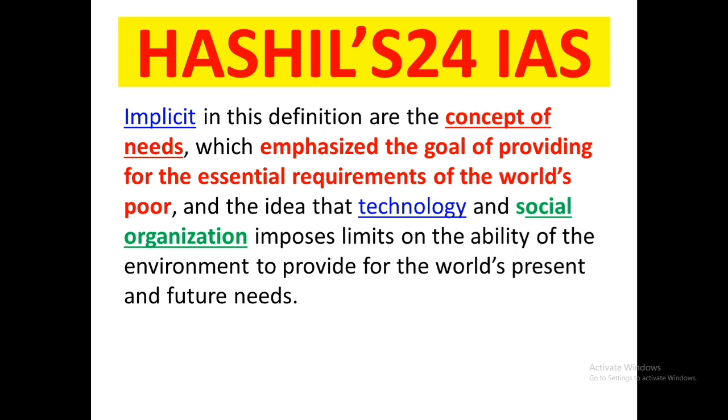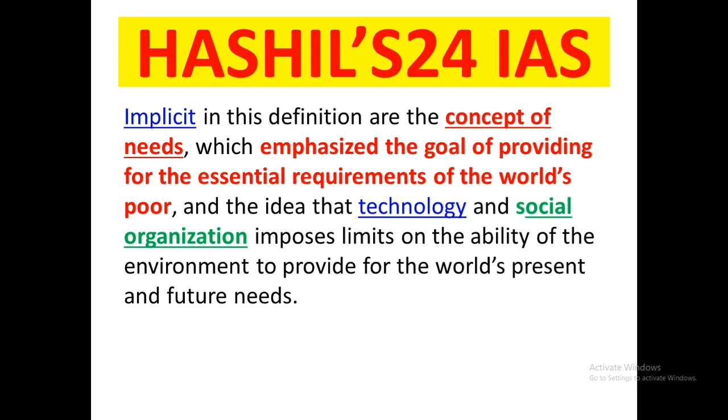Then, as it talks about the needs, that means it addresses the needs of the world's poor. That's why it is written: implicit in this definition is the concept of needs. The sustainable development definition given by the Brundtland Commission talks about the development that meets the needs of the present generation without compromising the ability of the future generation to meet their own needs. As it focuses on needs, that means it addresses the problem of poverty or the problem of the world's poor.